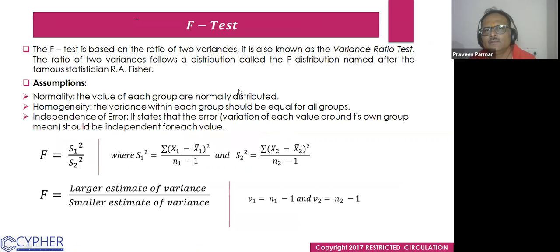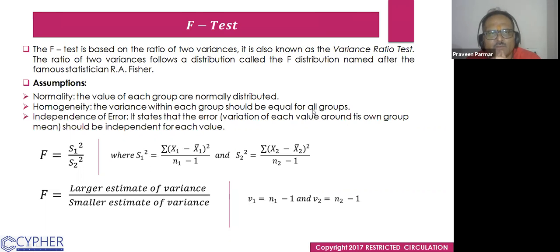Now we see the F test and ANOVA. First we see the F test. The F test is based on the ratio of 2 variances. The standard deviation everybody knows. The square of the standard deviation is called the variance. It is also known as the variance ratio test. The ratio of 2 variances follows a distribution called the F distribution, named after the famous statistician R.A. Fisher.